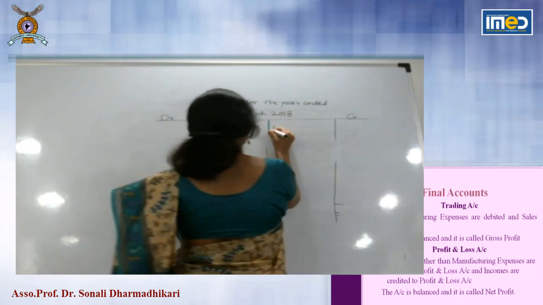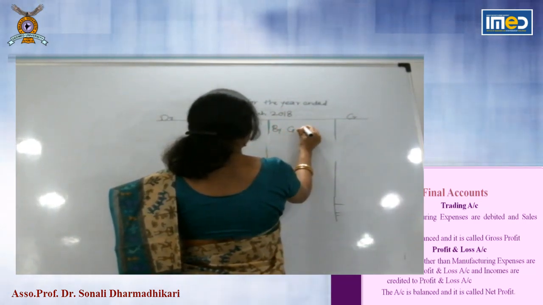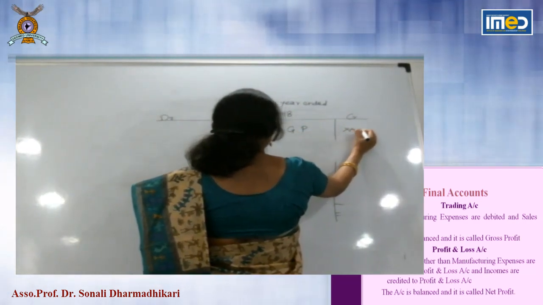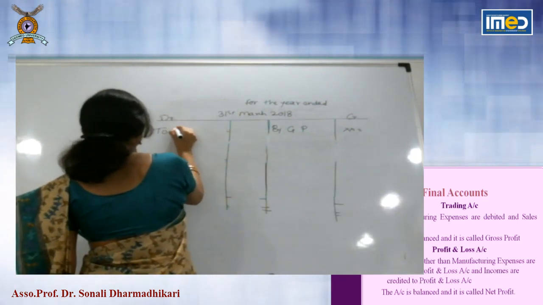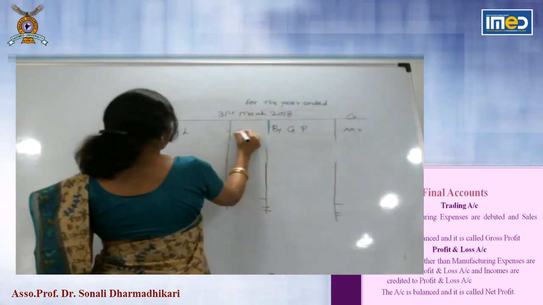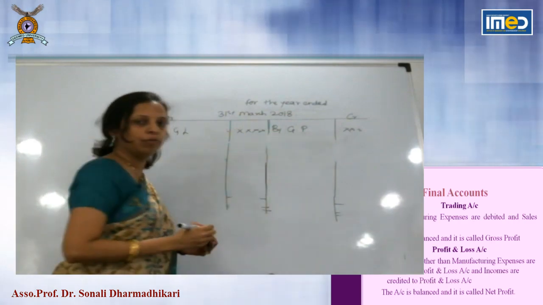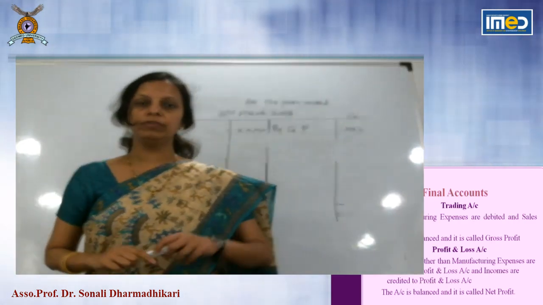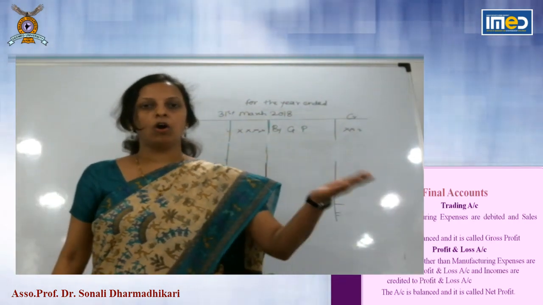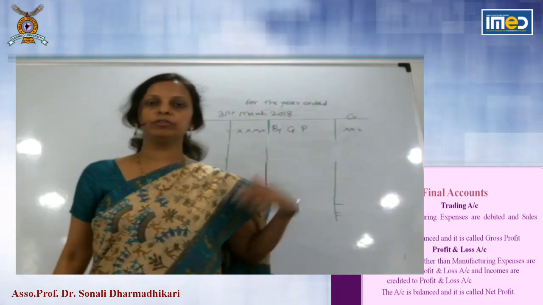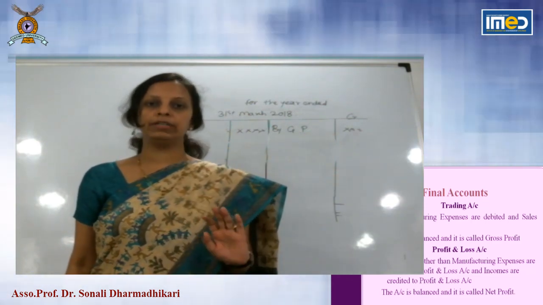So first you will take by gross profit, if it is loss, to gross loss. Starting step of profit and loss account. Then you will go to trial balance. All non-manufacturing items we will take one by one to profit and loss account.